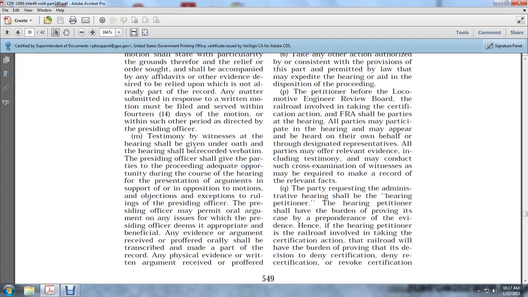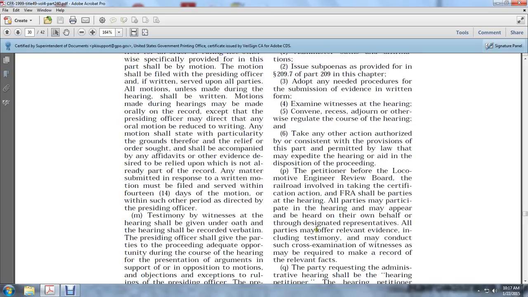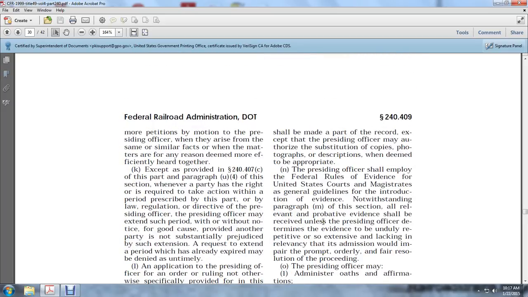The presiding officer may permit oral argument on any issues the presiding officer deems appropriate and beneficial. Any evidence or argument received or proffered orally shall be transcribed and made a part of the record. Physical evidence, written evidence, or argument received and proffered shall be made part of the record, except that the presiding officer may authorize substitution of copies, photographs, or descriptions when deemed appropriate. The presiding officer shall employ the Federal Rules of Evidence for United States Courts and Magistrates as general guidelines for introducing evidence.